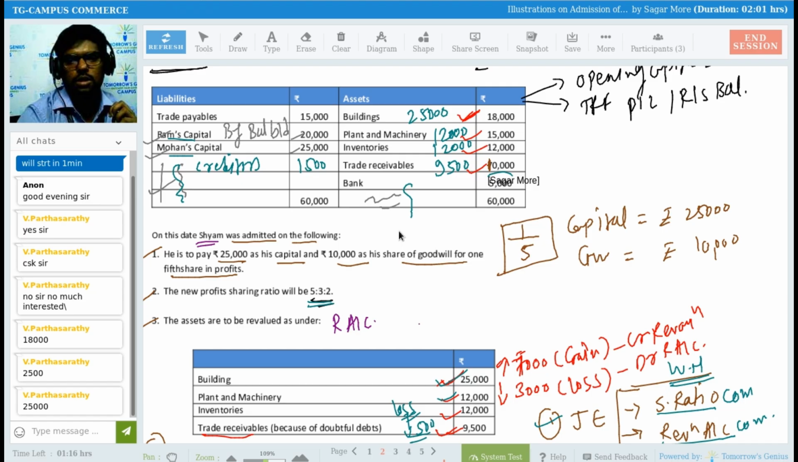Okay, so what about the bank balance? At present, the bank balance is 5,000 rupees. I'm writing here. Bank balance is provided, 5,000 rupees.